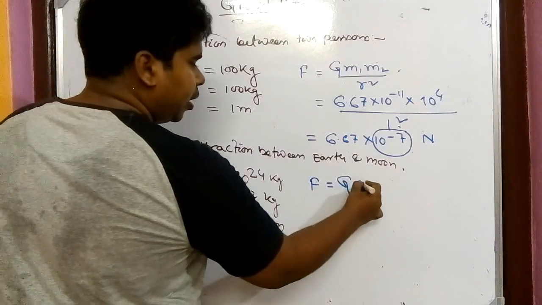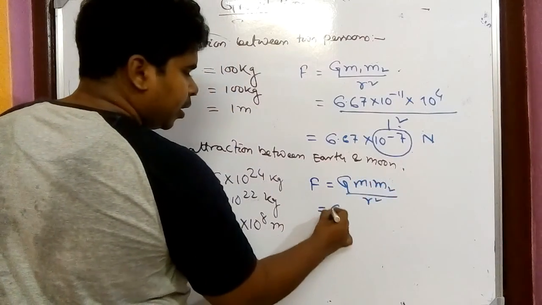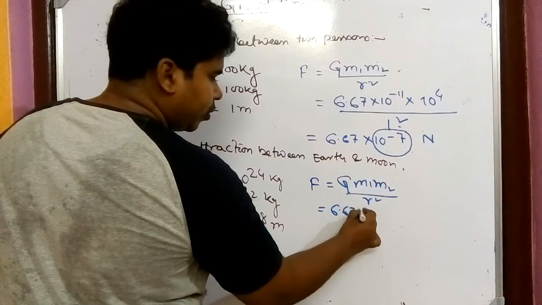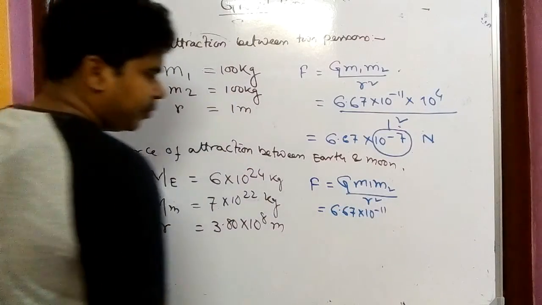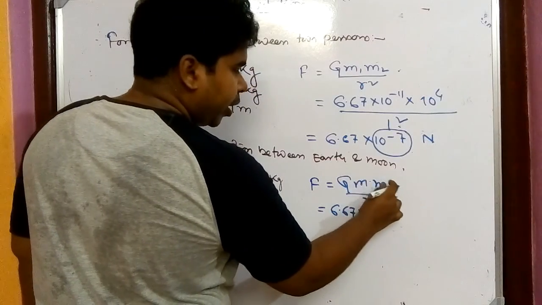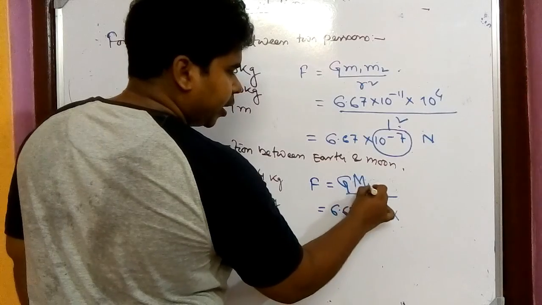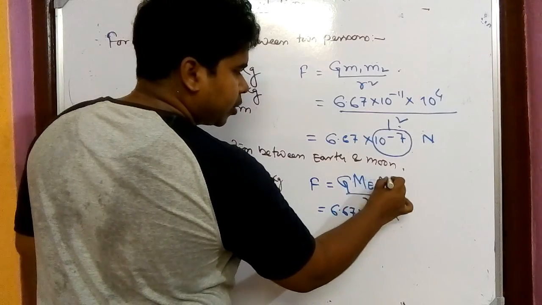Let's see. G m1 m2 by r square. So 6.67 into 10 to the power minus 11. Mass of earth. Okay, so here m1 m2 is not right, so we have to write me, that is mass of earth, and mass of moon.